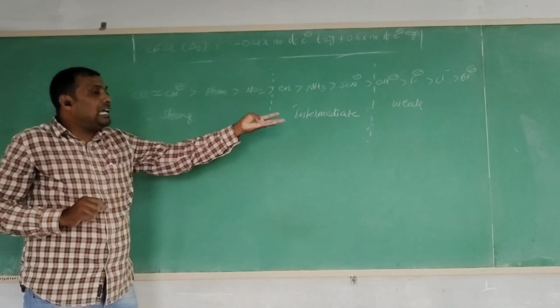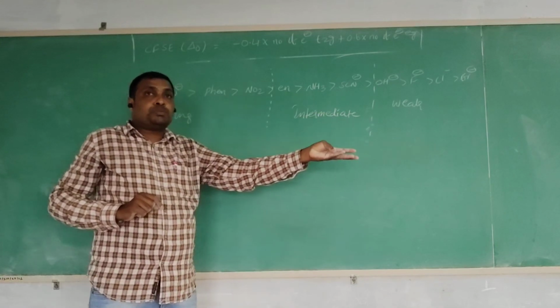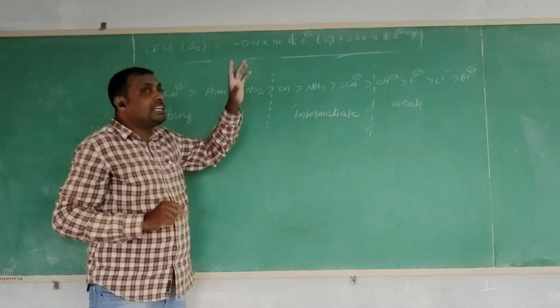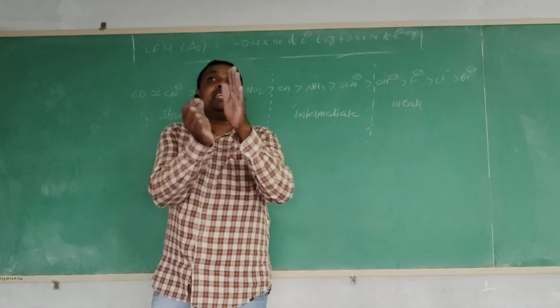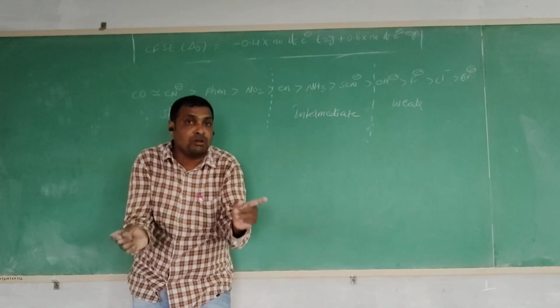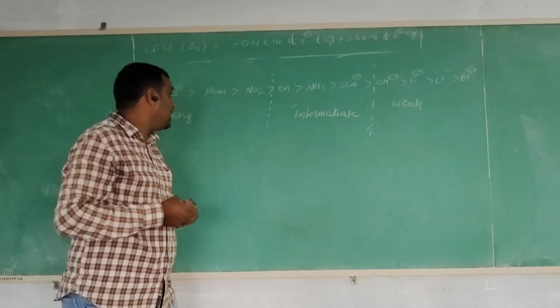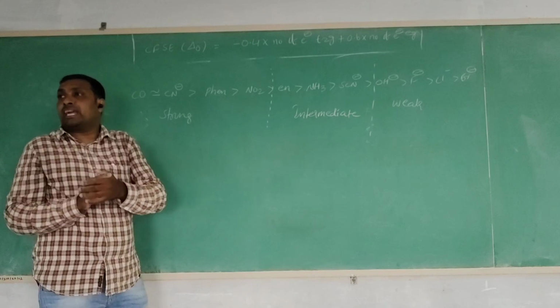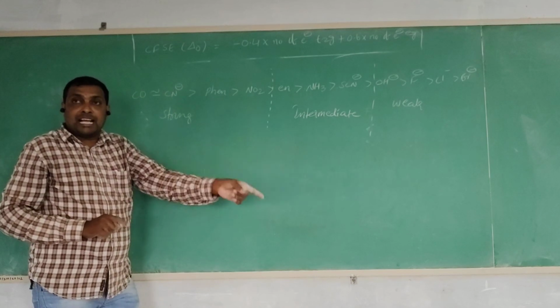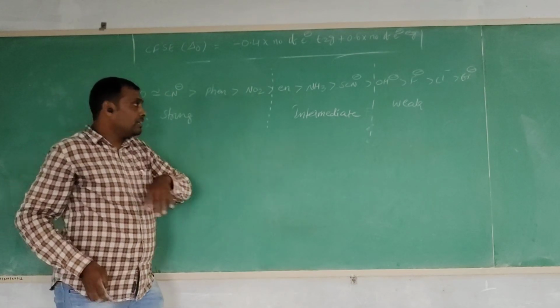If the carbonyl ligand, cyano ligand, phenyl ligand and nitro ligand are present in the complex, greater splitting is possible, and those ligands are called strong field ligands. Any metal atom, any oxidation state.